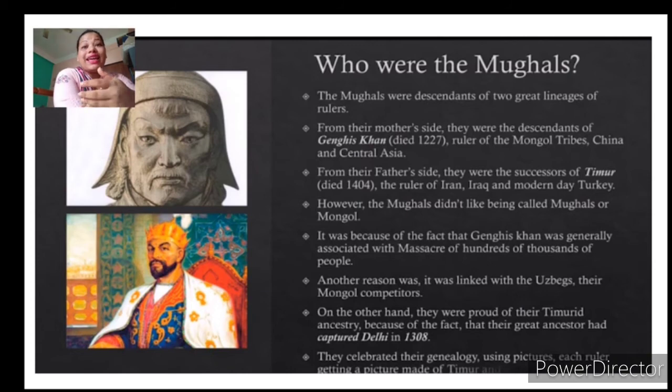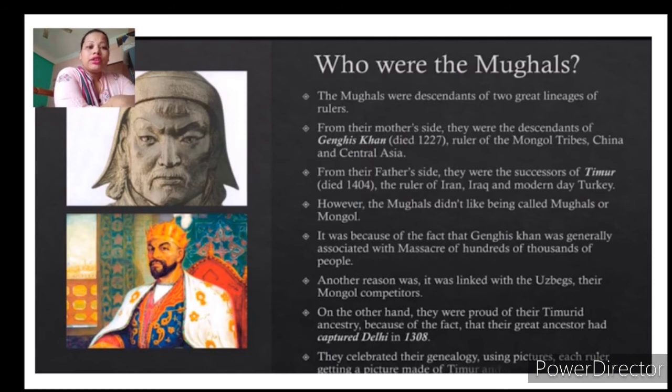On the other hand, they were proud of their Timurid ancestry, because their great ancestor had captured Delhi in 1398. They were not proud of their mother's lineage, but of their father's lineage, because their ancestors captured Delhi and were very great rulers.